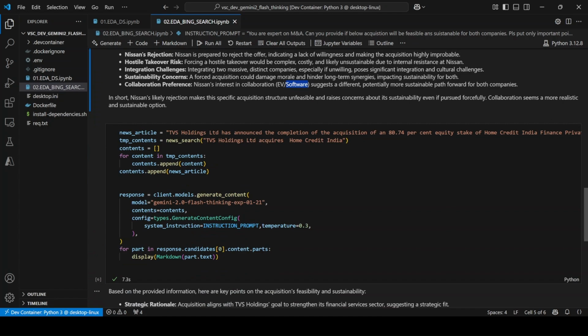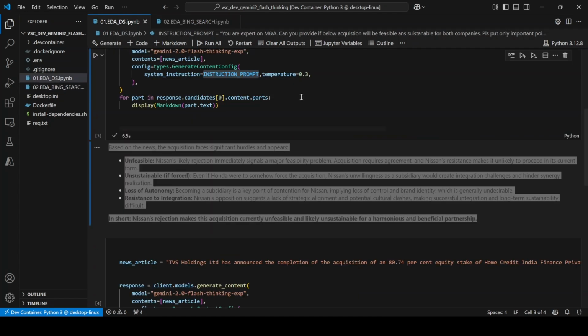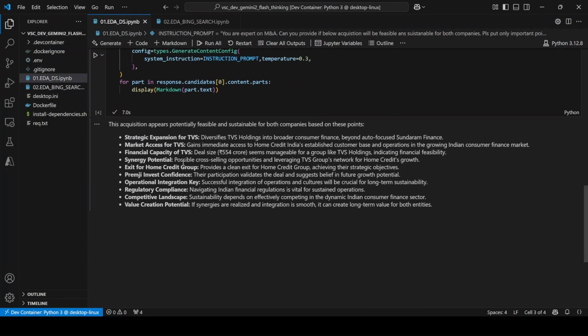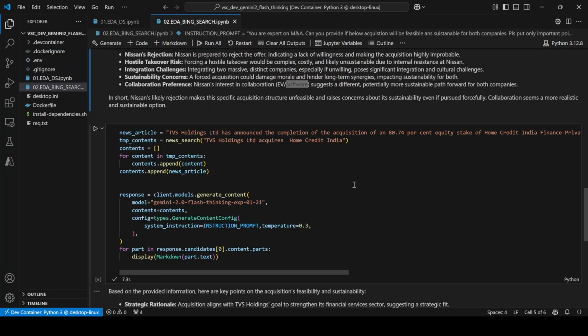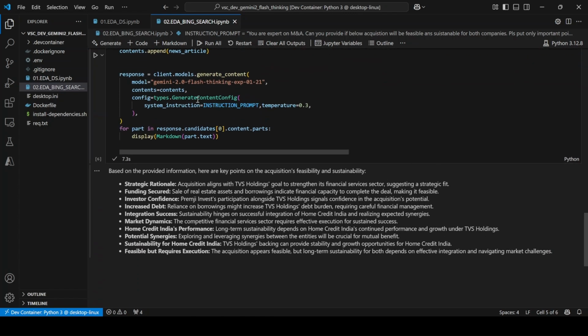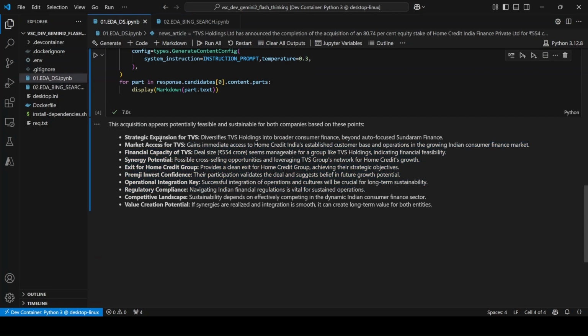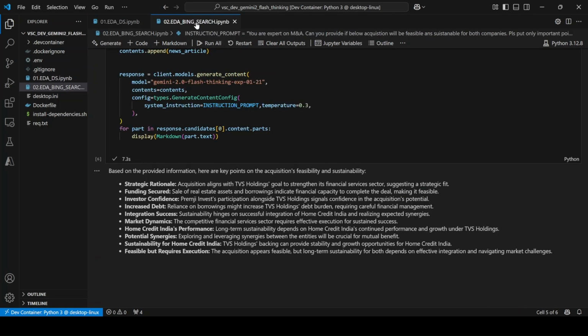The other thing is for the second news article, which was TVS Holdings acquiring some company. I followed the same process which we did earlier and saw what the answer is. So here is the answer, strategic expansion for T. This was the earlier answer, and if you see the new answer, it is almost similar.